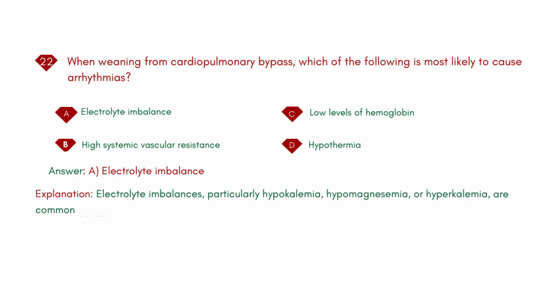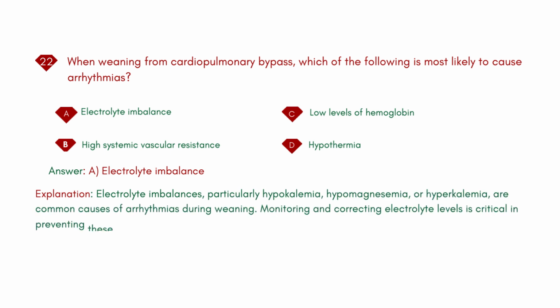Explanation: electrolyte imbalances, particularly hypokalemia, hypomagnesemia, or hyperkalemia, are common causes of arrhythmias during weaning. Monitoring and correcting electrolyte levels is critical in preventing these disturbances.